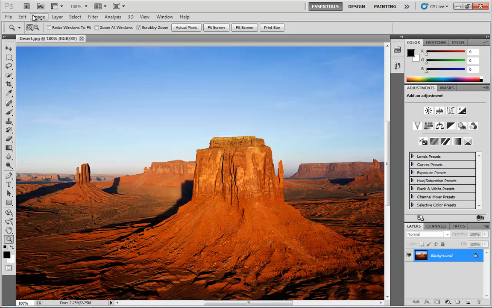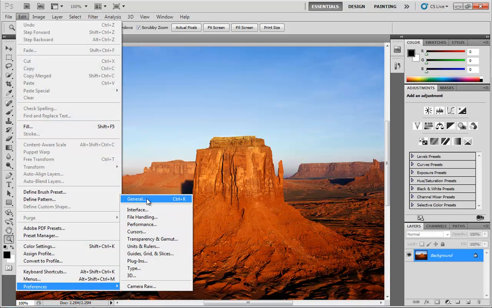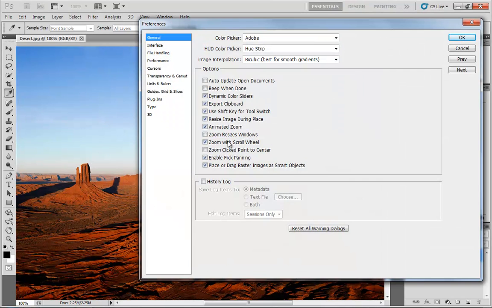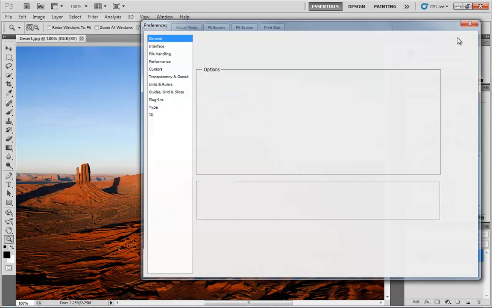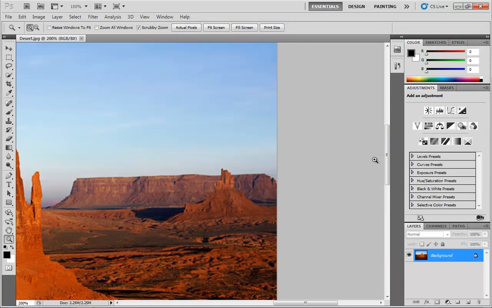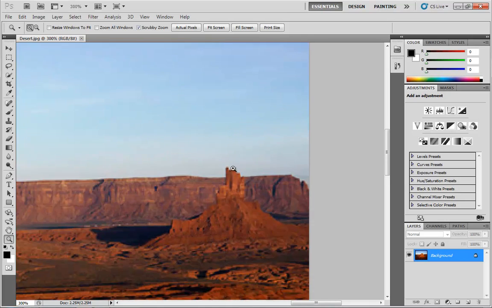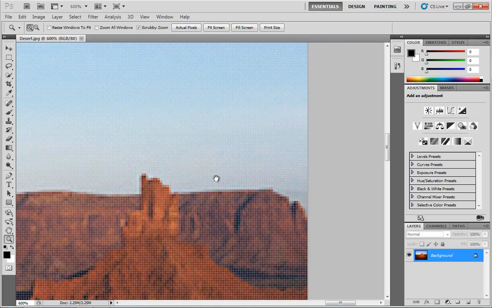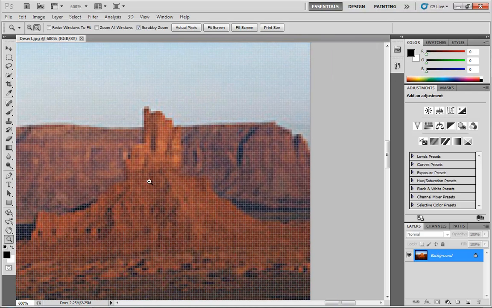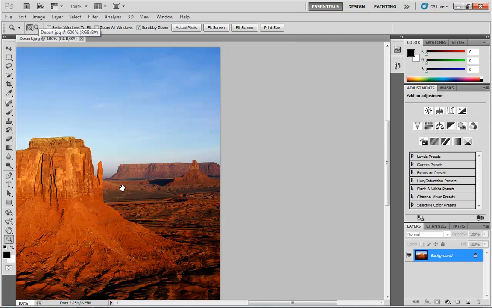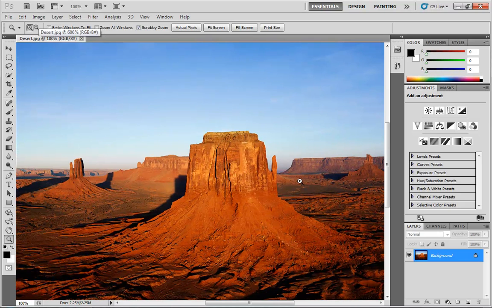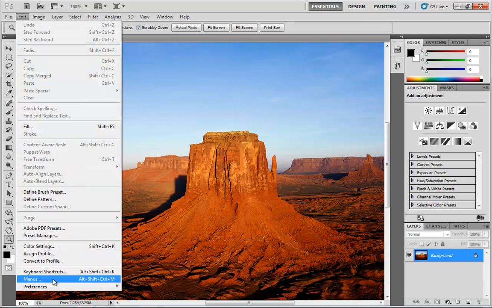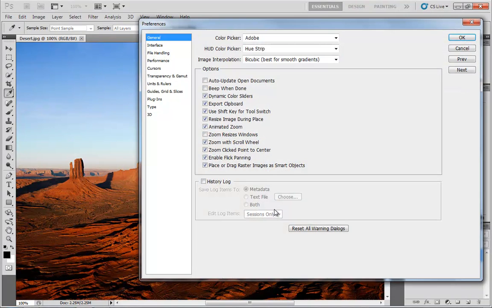Now watch the same behavior if I go back under Preferences, General, and we jump over to Zoom Clicked Point to Center and click OK. Now if I click, boom, it focuses us right on that point. It centers it up. Even to do it, it had to move the document so that only half the document is showing. It's just a way so that when you click on something, whatever you're zooming in on is going to be centered up in the view. So if you like that behavior, then by all means leave that on. I'm actually going to turn it off for now, though.